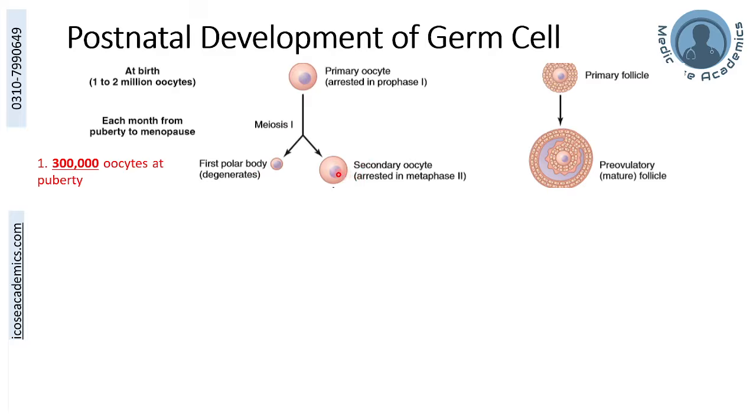And this secondary oocyte will then continue with its meiosis 2. Again, this meiosis 2 will not be completed, rather arrested at the level of metaphase 2. So of those 5 to 10 primary oocytes that became secondary oocytes in one month's menstrual cycle, only one will persist, while the others will be degenerated. The one, the largest and having the better receptors for the hormones, which I will be discussing in the menstrual cycle session, will persist. So talking about this secondary oocyte, this is now arrested in the metaphase 2.